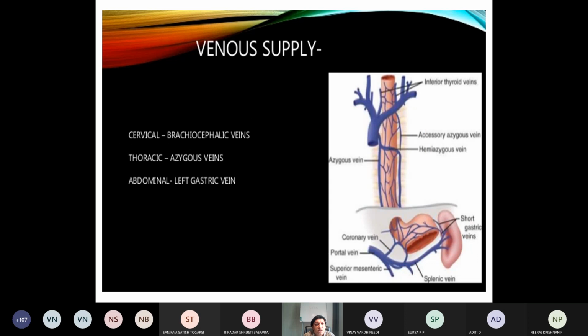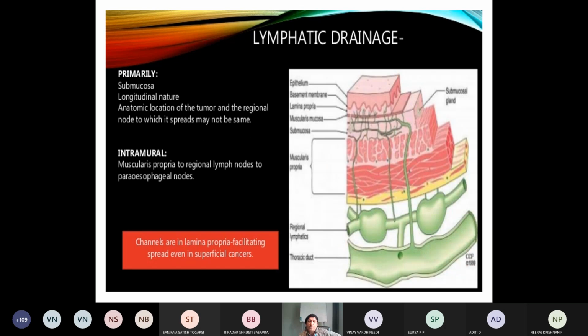Now what is the venous supply? Here also part wise: cervical part, brachiocephalic vein; thoracic part, azygos vein; then abdominal part, left gastric vein. Then come to the lymphatic drainage.